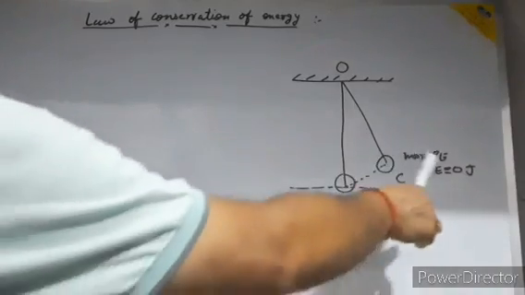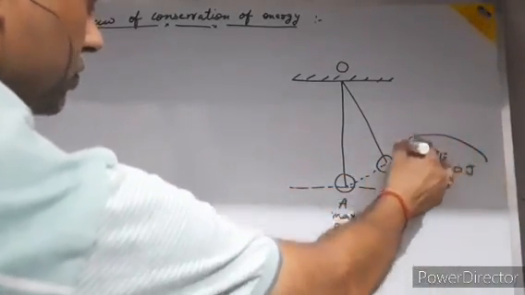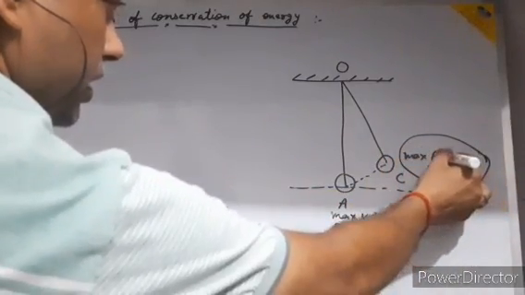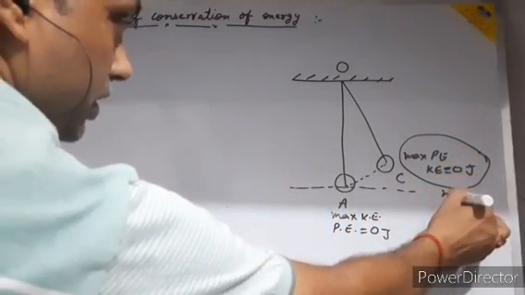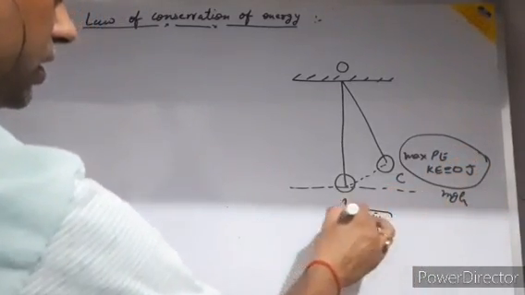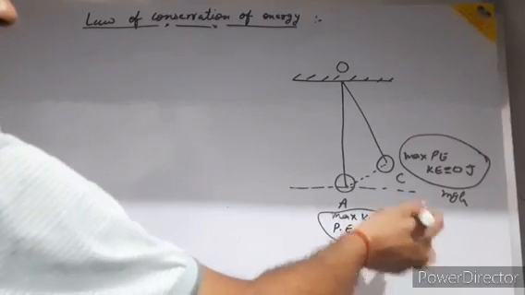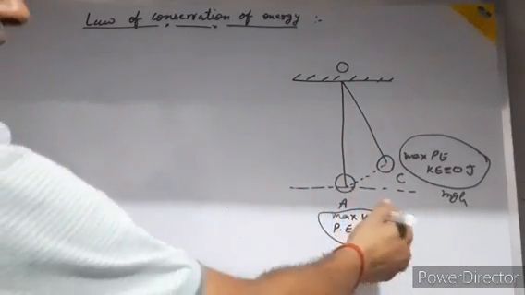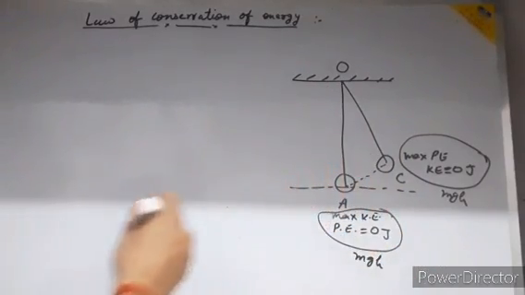So here the total energy is mgh. Total energy here, maximum potential energy mgh plus 0, is mgh. Here the total energy is maximum kinetic energy, which is mgh, as we have proved in the previous case. So mgh plus 0, it is mgh.